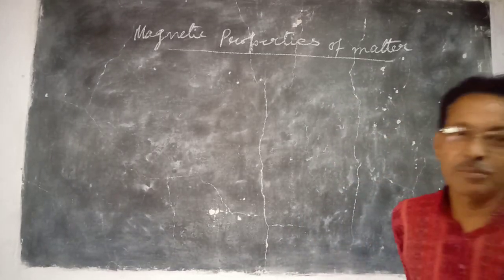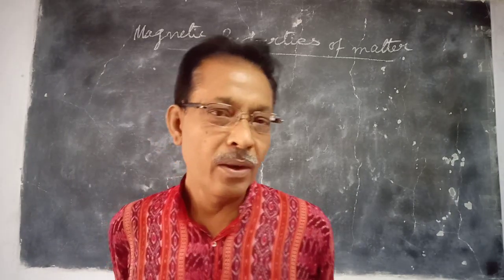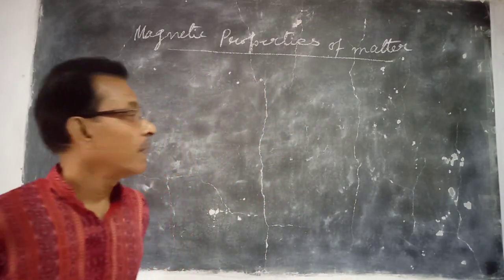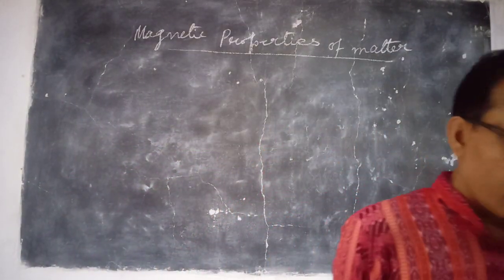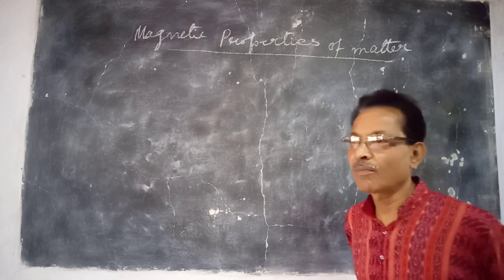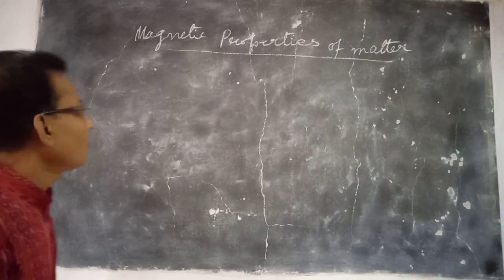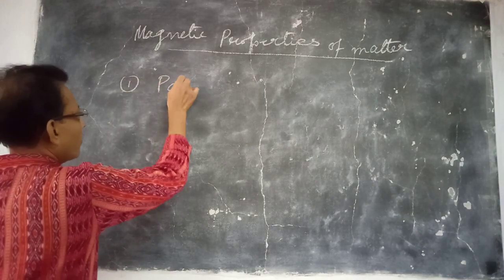Now, depending on the behavior of the different materials when placed in an external magnetic field, they are classified into three different categories: paramagnetic, diamagnetic, and ferromagnetic materials. First one is paramagnetic.